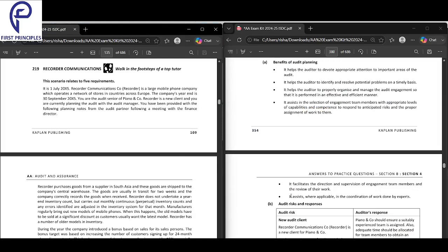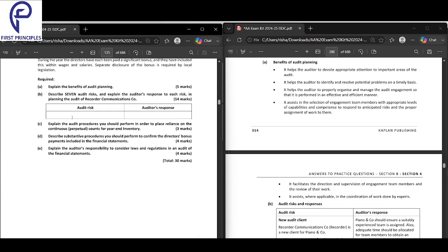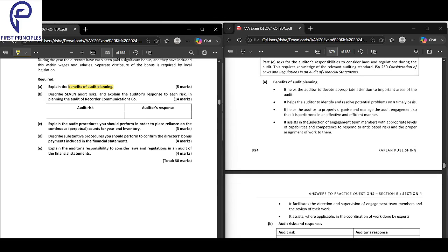Starting off with recorder communication, let's get a good understanding about this. First question is about benefits of audit planning. It's a very easy question, so we can quickly get done with this. What are the benefits if you do audit planning well? So let's look into that.